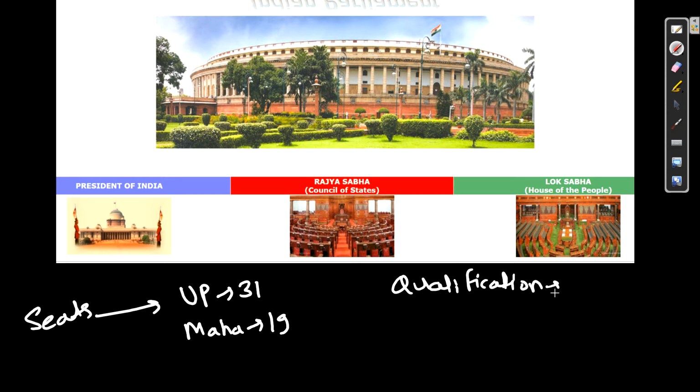So qualification, TCS and SSC both ask this question frequently. Age should be greater than 30 years. So you can also be a member of Rajya Sabha. There is no difficult condition, you just have to be a citizen of India, which obviously we are, and our age should be greater than 30 years, then you can also become a member of Rajya Sabha, right? So age should be greater than 30, and this is all about your Rajya Sabha.